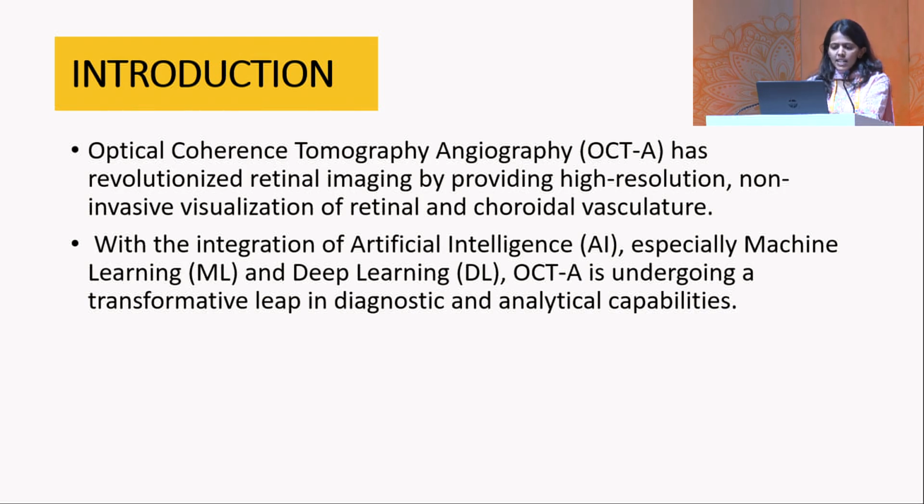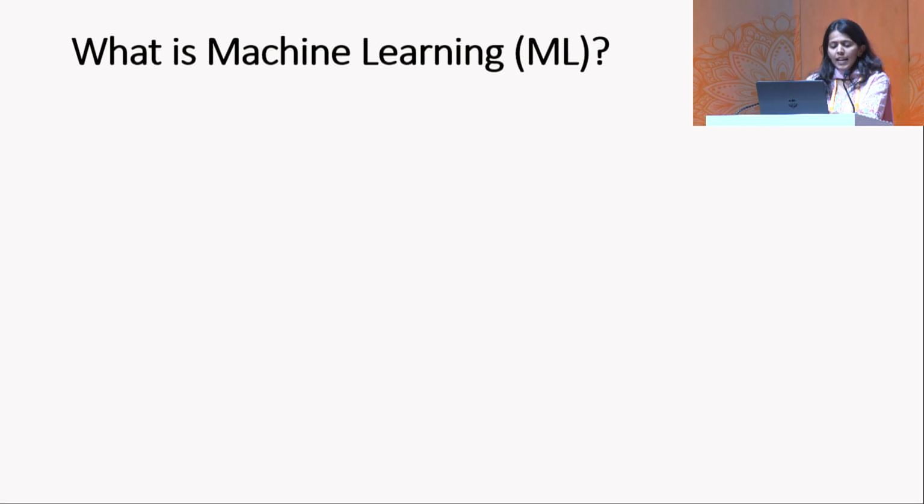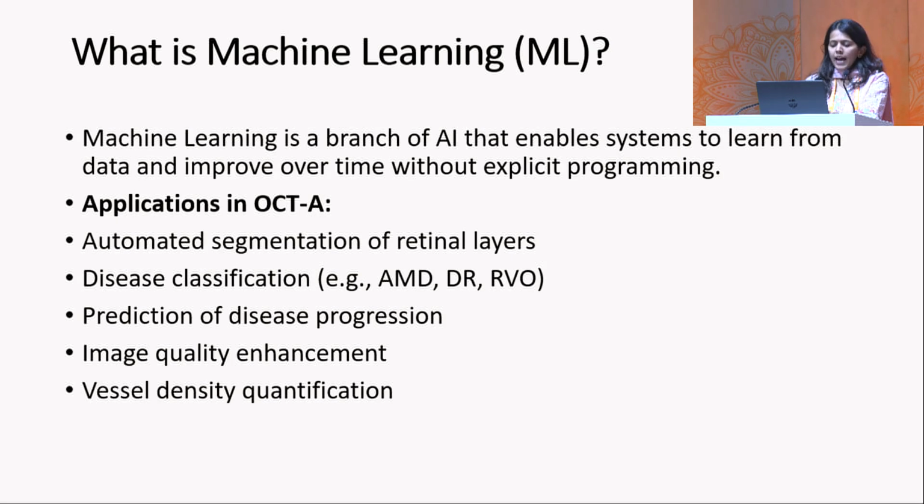We all know that OCT angiography has revolutionized retinal imaging by providing high-resolution, non-invasive visualization of the retinal and choroidal vasculature. Now, with the integration of artificial intelligence, especially machine learning and deep learning, it's undergoing a transformative leap in diagnostic and analytical capabilities. Let's briefly look at what is machine learning. It's a branch of AI that enables systems to learn from data and improve over time without explicit programming. Its applications in OCT angio include automated segmentation of retinal layers, disease classification, predicting disease progression, enhancing image quality, and